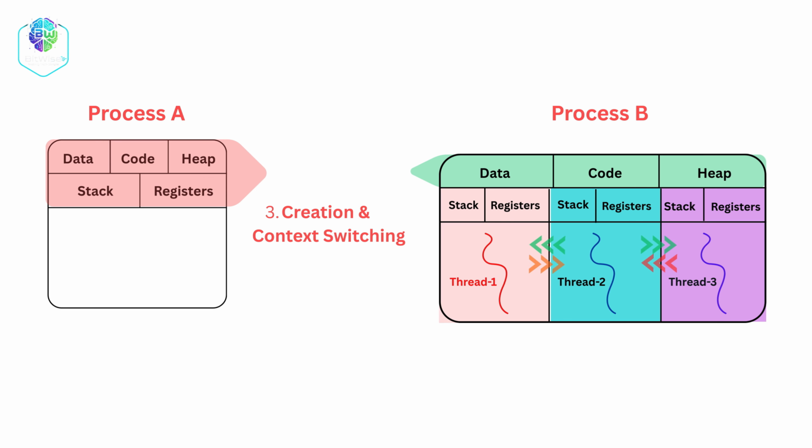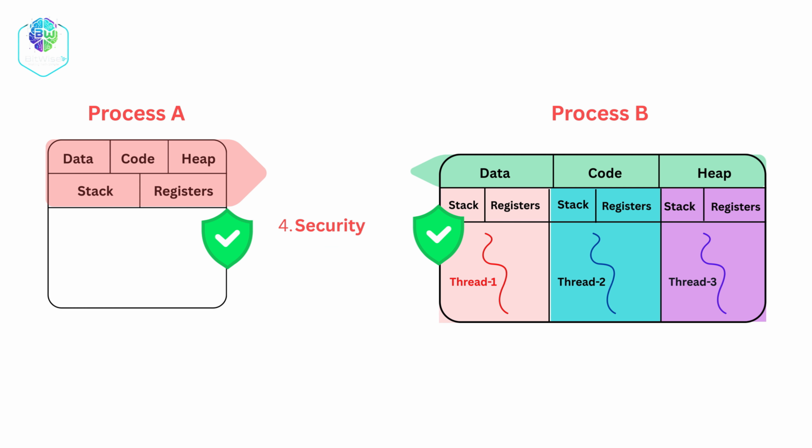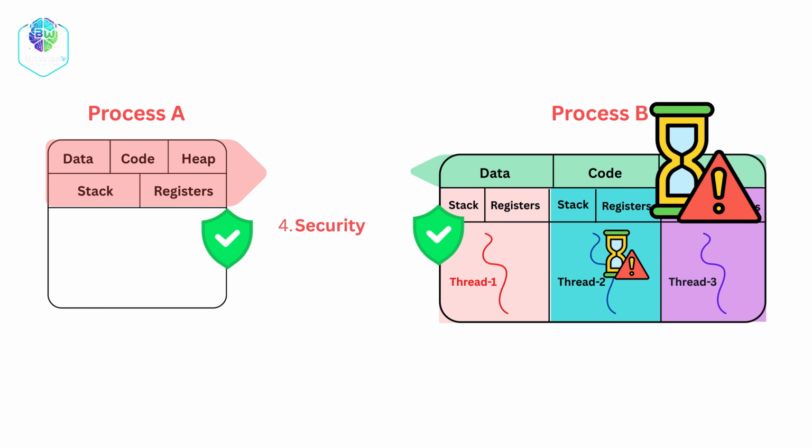Third, creation and context switching. Creating a process is heavy and time-consuming. Creating a thread is lightweight and much faster. Fourth, security. Processes are more secure because they are isolated. Threads are less secure because a problem in one thread can affect the entire process.